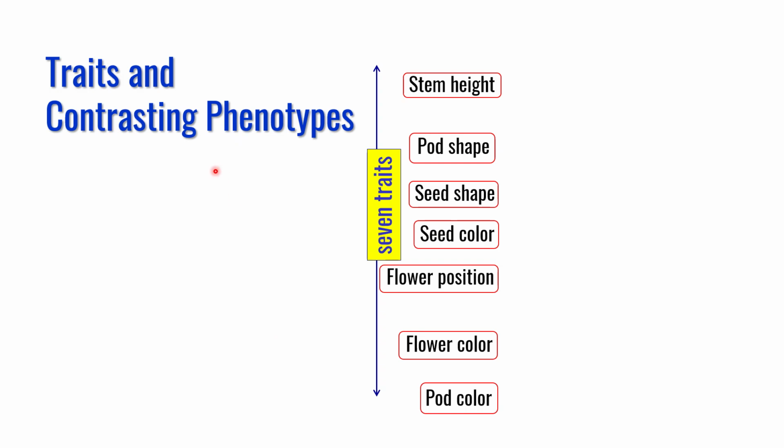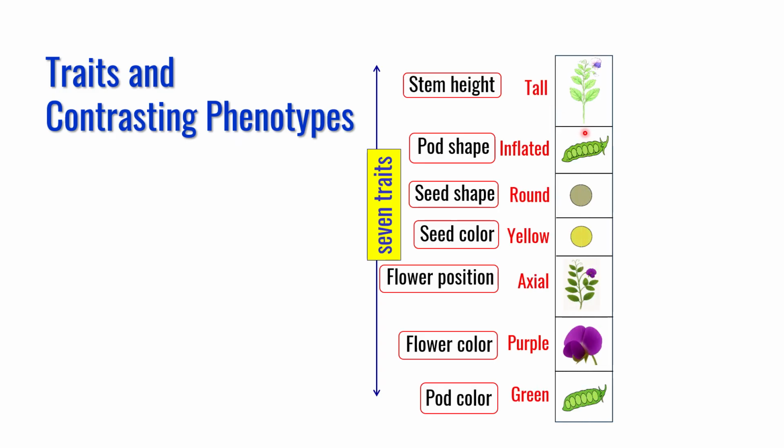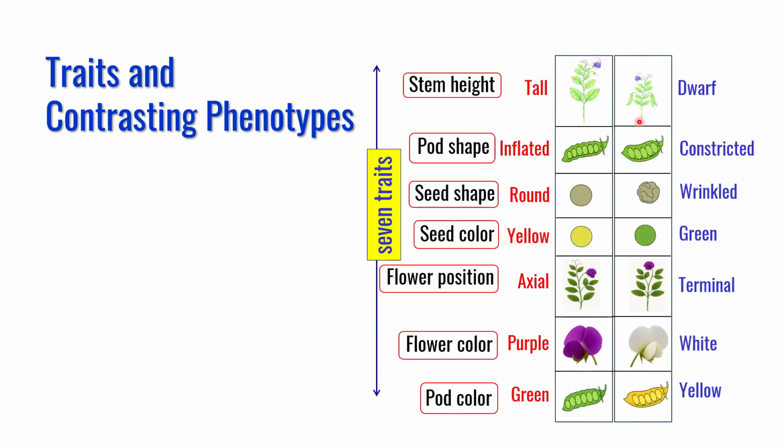So let me discuss the traits and their contrasting phenotypes which he used in his experiment. He selected 7, which are listed here, such as stem height, pod shape and color, seed shape and color, flower position and color. And for each trait he selected pure contrasting phenotypes. For example, for height he selected pure tall and pure dwarf. For each trait he selected pure contrasting phenotypes, and he conducted experiments using each pair.